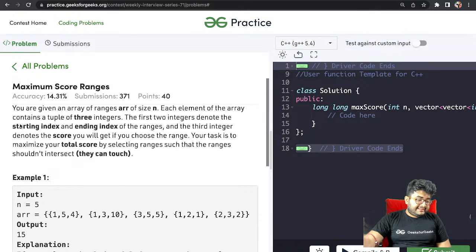Why do we do index minus minus? Because we want the sum of the elements smaller than the given element. Lower bound will return the first index greater than or equal to the given element. We want the smaller part, right? So we do index minus minus because the previous element will be the smaller element.